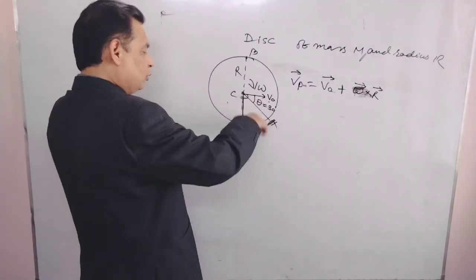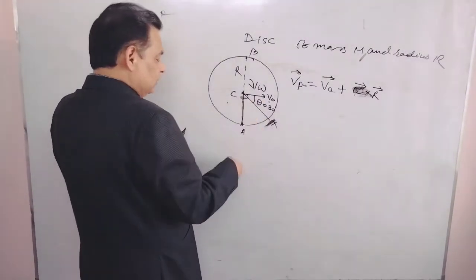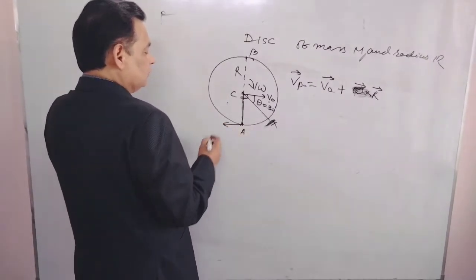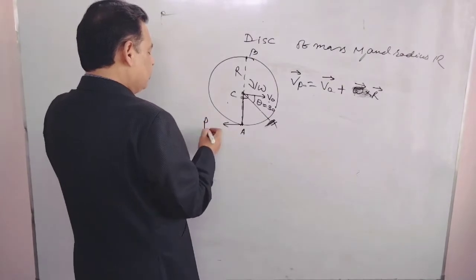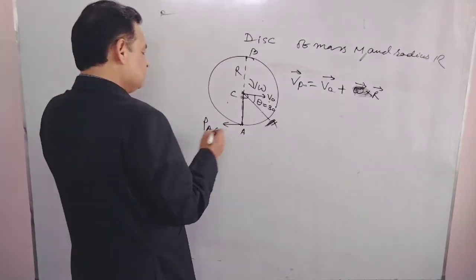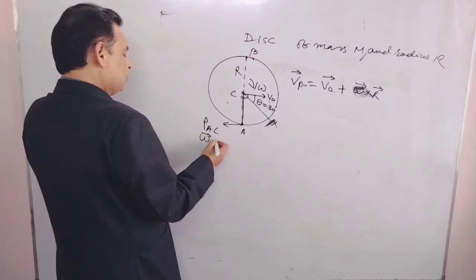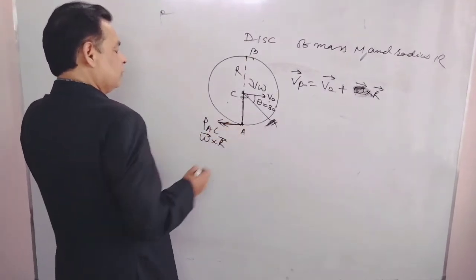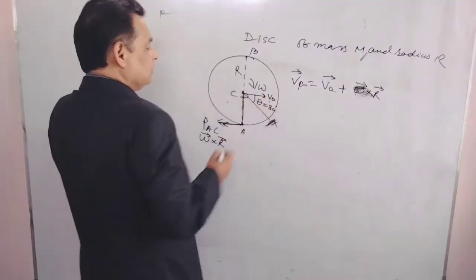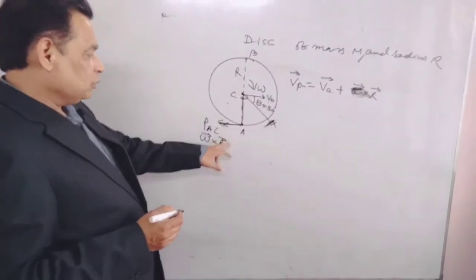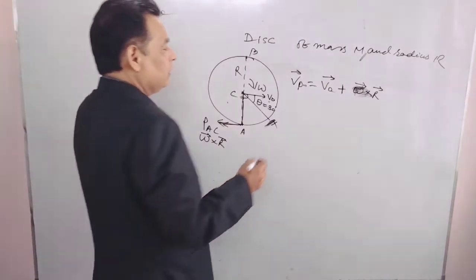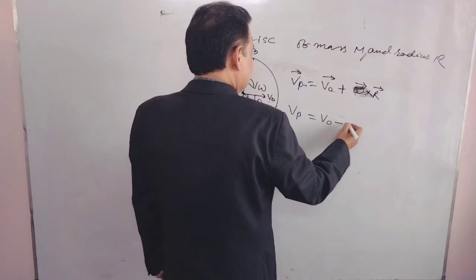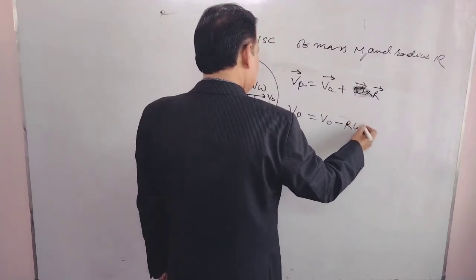Omega for clockwise is inside, r is in this one. So omega cross r will be in this direction. That is V of this point A with respect to center of mass, that is omega cross r in this direction. V naught is in this direction. That's exactly opposite to this omega cross r. That's why magnitude wise we can have Vp as V naught minus r omega.